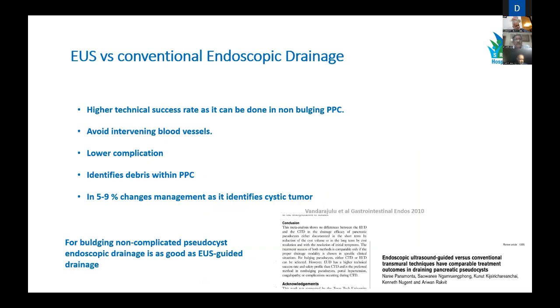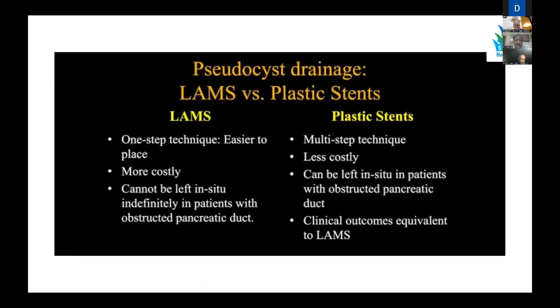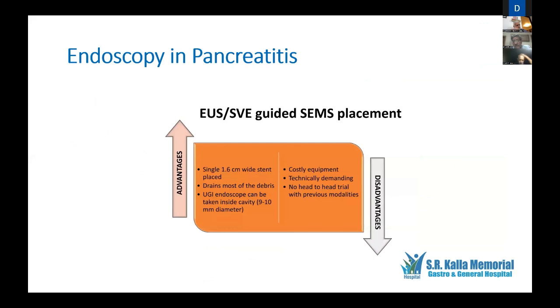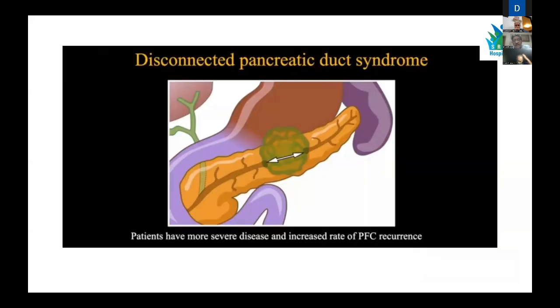I'll go faster. So whether it should be an EUS or a conventional endoscope, there is significantly no difference if there is a bulge, but if there is no bulge, preferably use an EUS. So LAMS or no LAMS, LAMS is better than having a plastic stent. The advantages with LAMS are that a 1.6 centimeter wide stent is available, which drains most of the debris. You can go with an upper GI endoscope repeatedly. But it is costly equipment, technically demanding, and unfortunately not much data is available as of now.